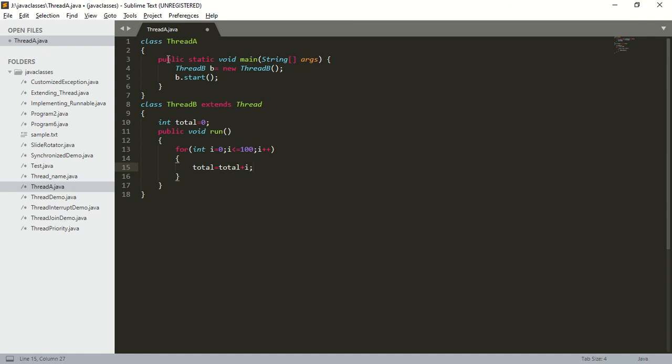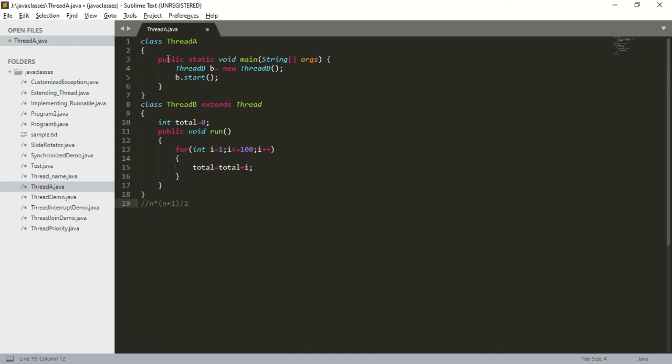So what I'm doing here, instead of 0 I will take it as 1. For i equal to 1, i less than or equal to 100, i plus plus, total equal to total plus i. So what I'm doing in this for loop, I'm going to find out the sum of first 100 natural numbers. So what is the formula to find the sum of first 100 natural numbers? Yesterday, right? n into n plus 1 whole divided by 2. This is the formula to find the sum of first n natural numbers.